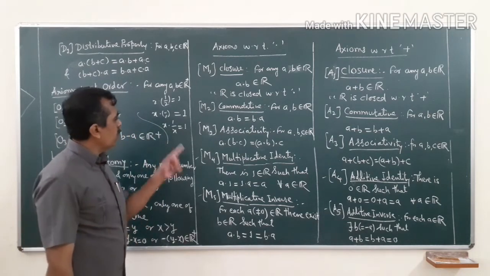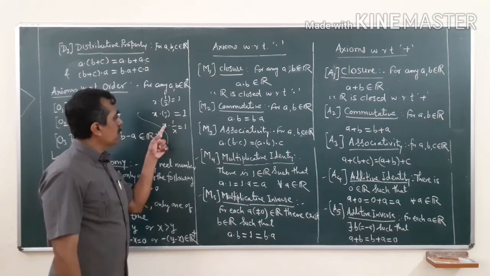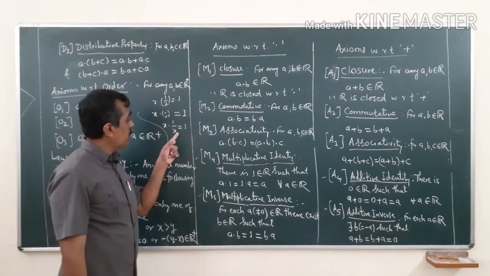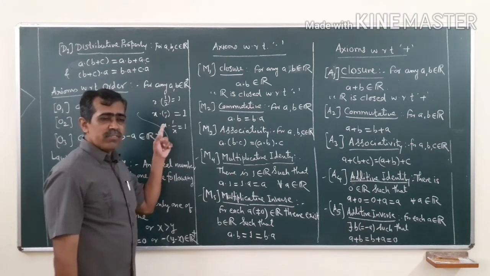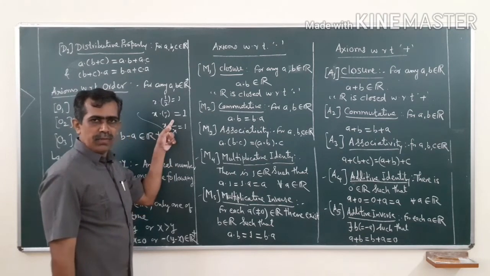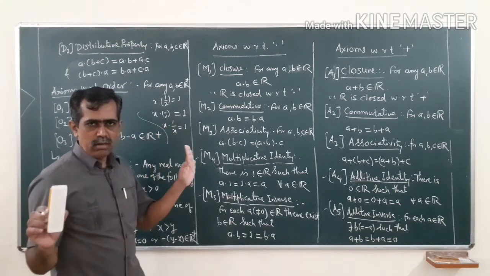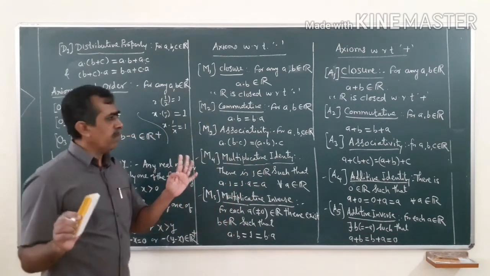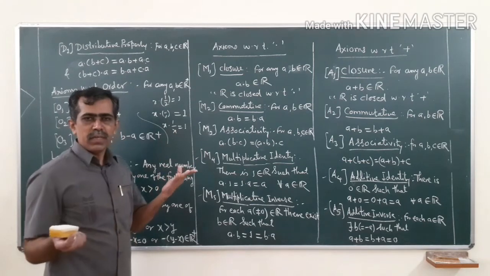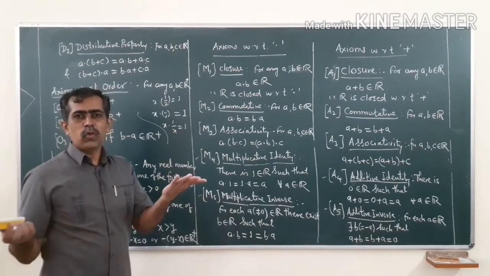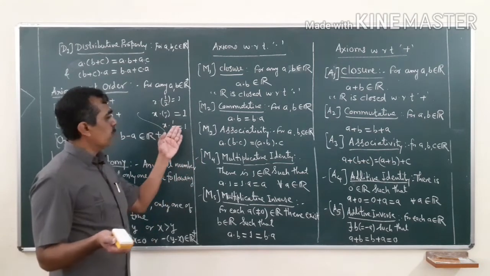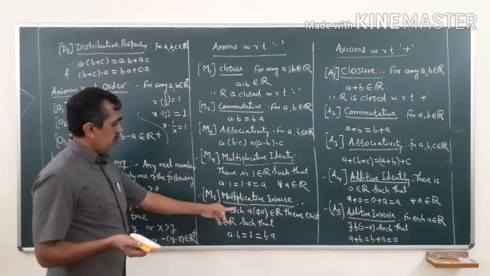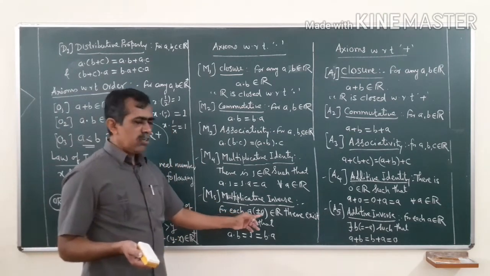Yes. If you take x as 0, what will happen? 0 into 1 by 0. It cannot be 1, because you cannot cancel 0, which means you cannot divide by 0. Division by 0 is not allowed. Because 1 by 0 is infinity, a number which is beyond our limitation. So, how can its product be equal to 1? So, this is true for all non-zero numbers.